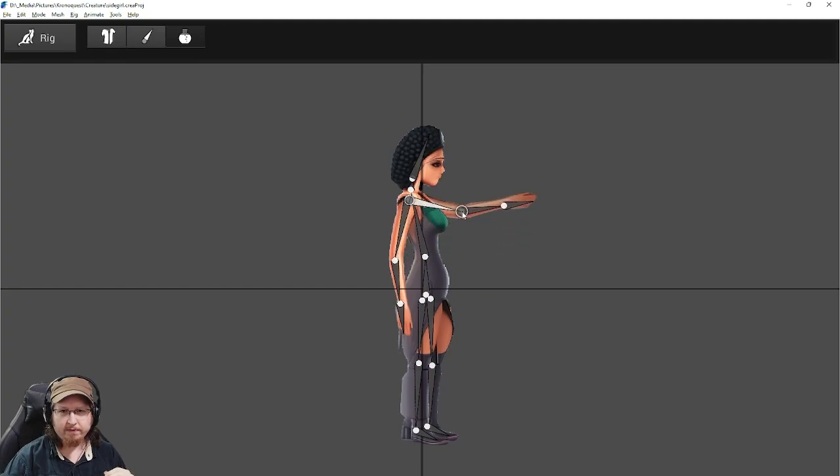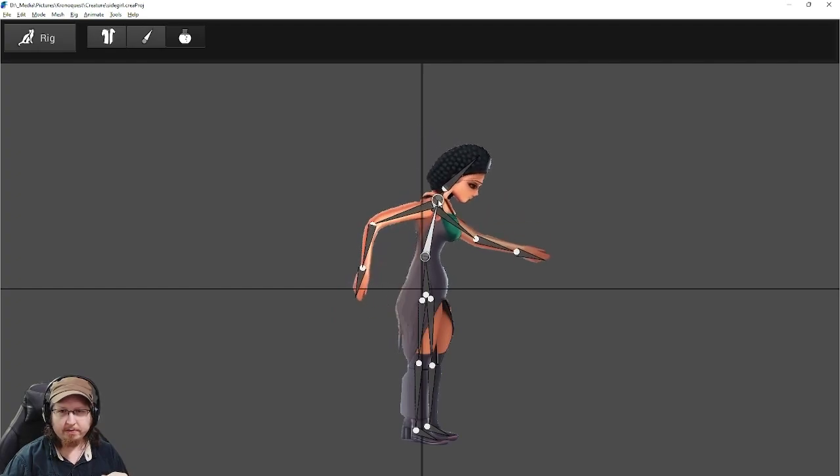We can move her arms, and even though this is one piece, as you saw, we can bend her arms, right? Because these are meshes that we can deform. We can have her bend forward. And so all of this stuff is going to make our animation job much, much easier.